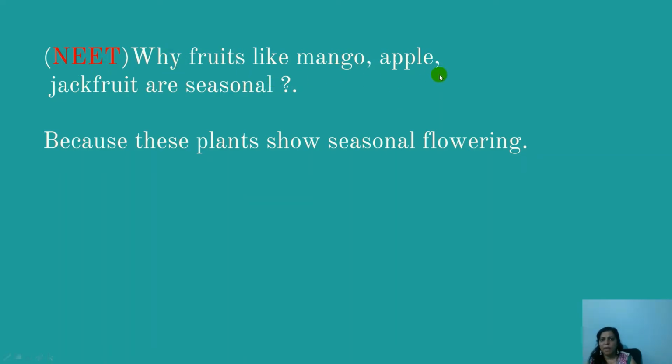Next, we are going to another bit: why fruits like mango, apple, jackfruit are seasonal in nature. You have seen that mango appears in a particular season, apples appear in a particular season, jackfruits also appear in a particular season. Why are they called seasonal fruits? Because these plants show flowering seasonally. Since the flowering is seasonal, the fruits are also seasonal. In that particular season the flowers appear, and after that flowering period finishes, we get the fruits. Therefore, they are called seasonal fruits.